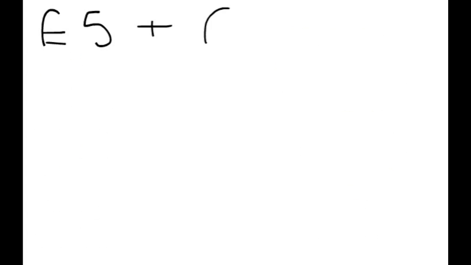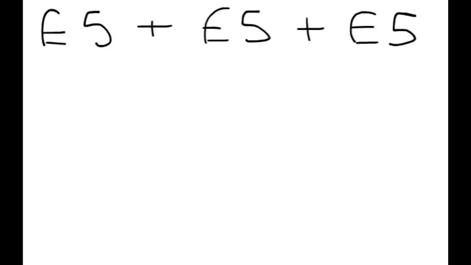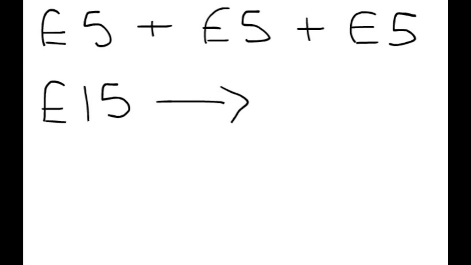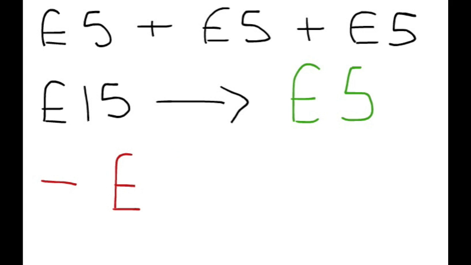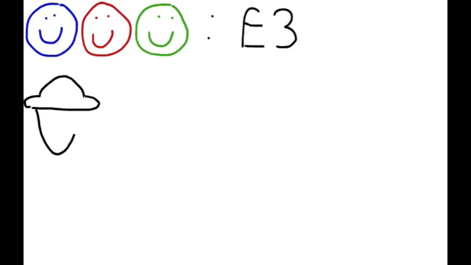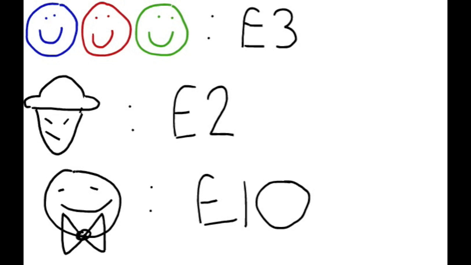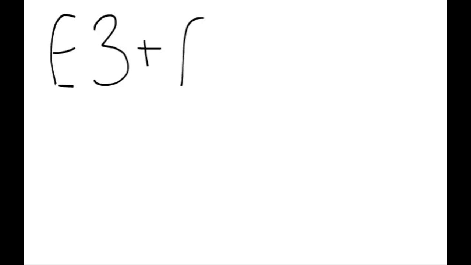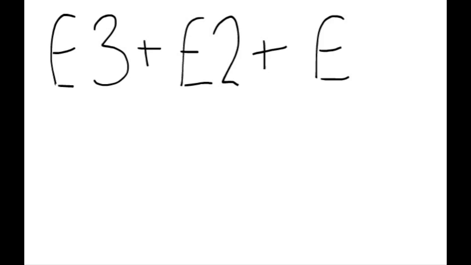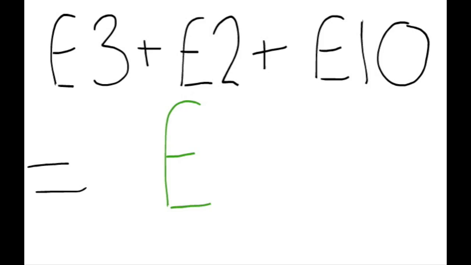Here is a quick recap showing that the total original payment was indeed £15, each person paying £5. Remember, the waiter took £2. Now let's take a look at where the money actually is. The 3 friends currently have £3 of the original £15, where the owner gave them back a £5 discount and the waiter took £2. Therefore, the waiter has £2. The owner, of the original £15 which he was given, gave back a £5 discount, meaning now he only has £10. Therefore, the £3 plus the £2 plus the £10 does indeed result in £15.